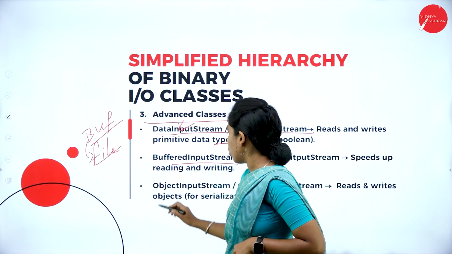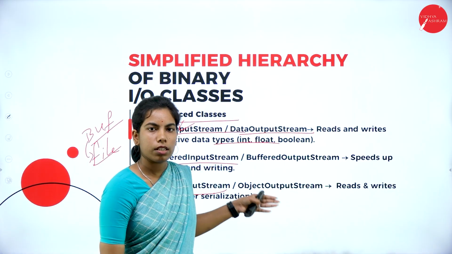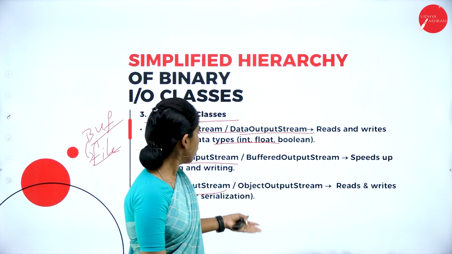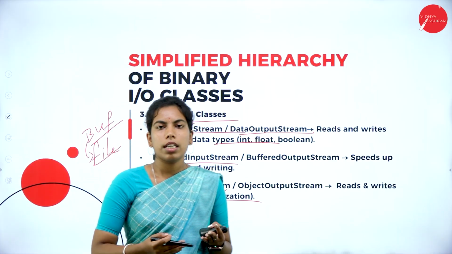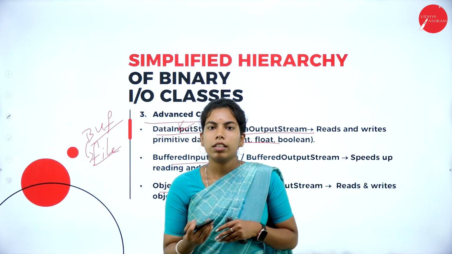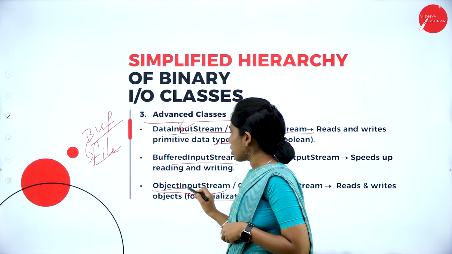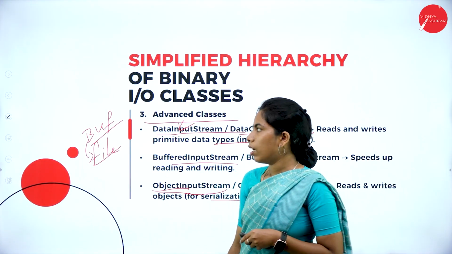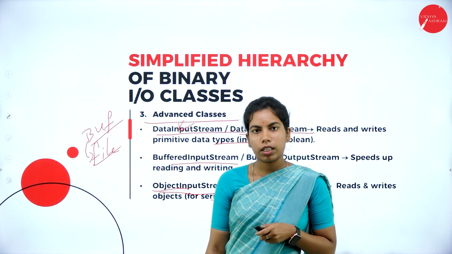Understood now? And also object input stream and object output stream are also classes that read and write the data using serialization and deserialization. In an upcoming session, you will get to know what exactly the object input and output classes are. Based on the objects, it will read, and how we can write the data using the object, that is what the object input output class is.